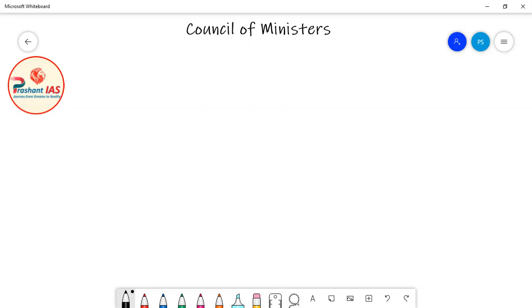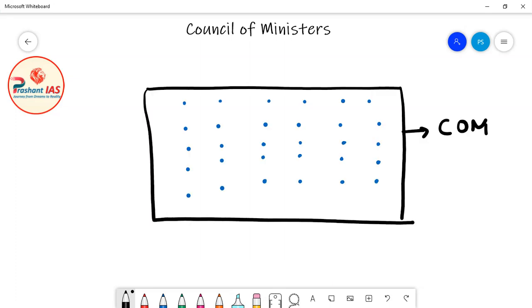So friends, in the last class we were discussing Council of Ministers, and from this class we will continue our discussion further. Now friends, let's suppose there's this black rectangle. This black rectangle is the Council of Ministers, okay? And all these blue dots are ministers. As this entire body is the Council of Ministers, all three categories of ministers are included in these blue dots.